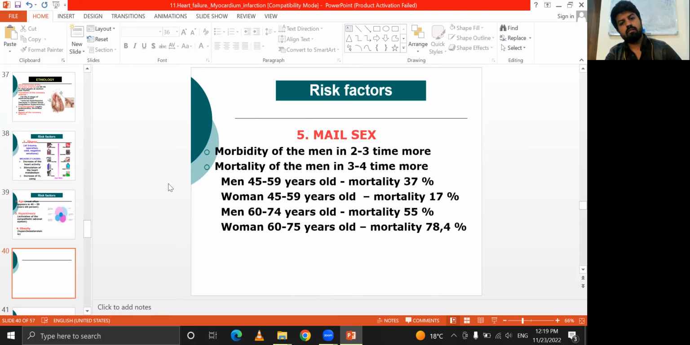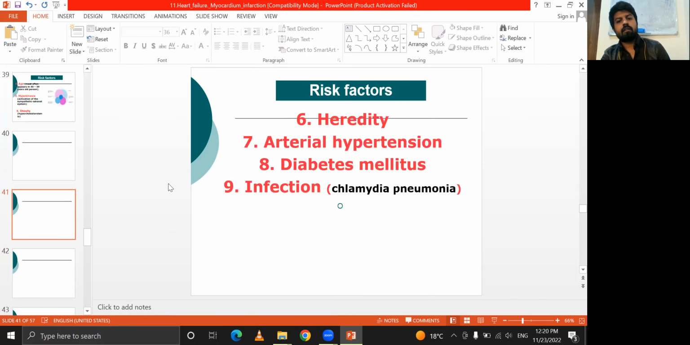In males, the morbidity is 2 to 3 times higher, and the mortality rate in men is 3 to 4 times higher. Everything is excessive in men. These are the figures of men affected by MI, like 37% in the age gap of 45 to 59. Other risk factors are hereditary factors, arterial hypertension, and diabetes mellitus, which is the main thing.